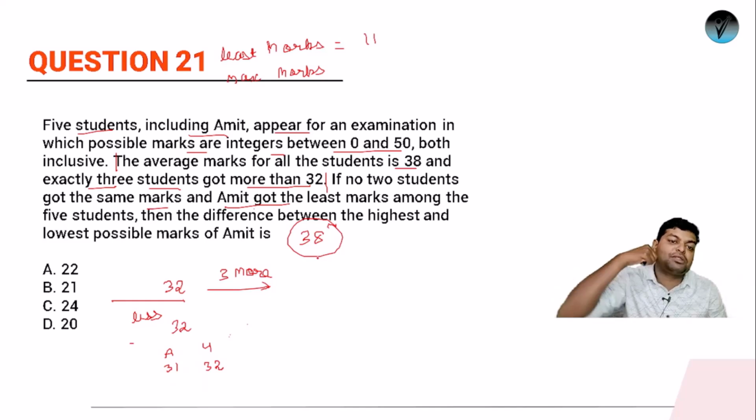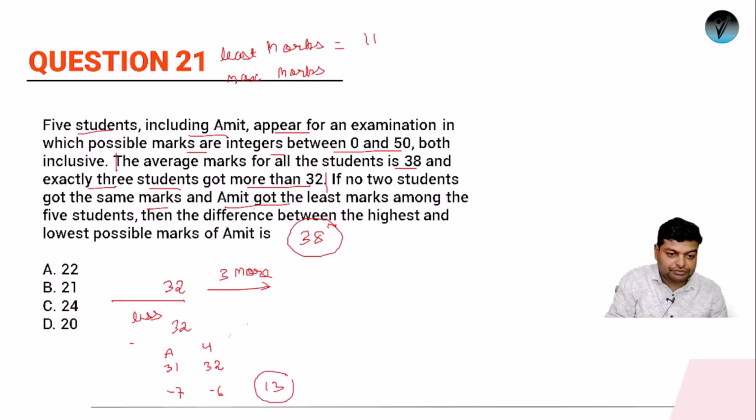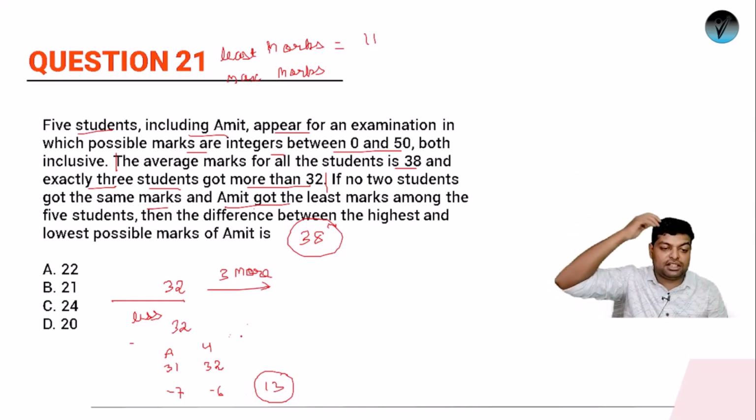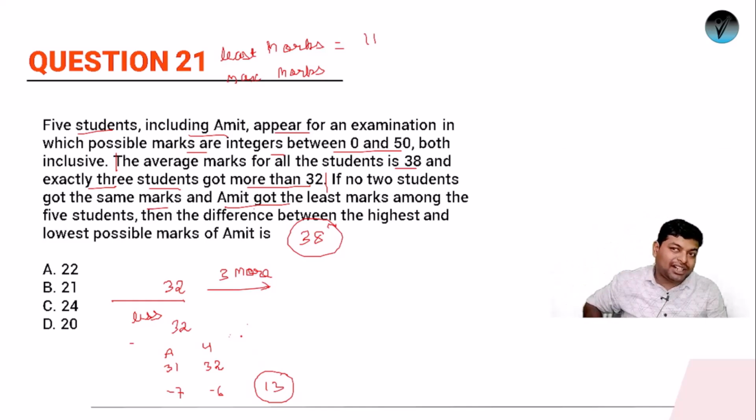Again getting back to the same example. Suppose everyone was asked to bring 38 rupees for a picnic. ठीक है, तो देखो कितने का शॉर्टेज हो रहा है. यहाँ पर 7 रुपीज़ का शॉर्टेज, यहाँ पर 6 रुपीज़ का शॉर्टेज. So 7 + 6, so far 13 रुपीज़ का शॉर्टेज है. Now this 13 rupees shortage has to be fulfilled by the other 3 students who are getting more than 32. ठीक है, तो 38 वो लेकर आ रहे हैं और 13 को ये कर दो.